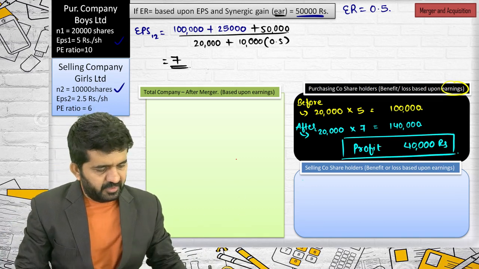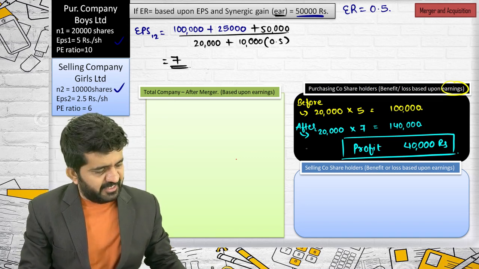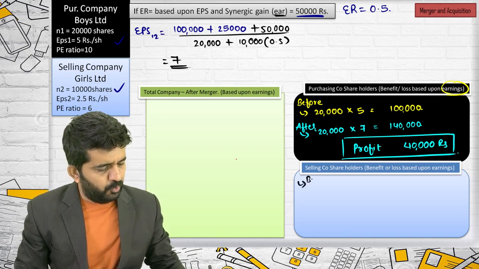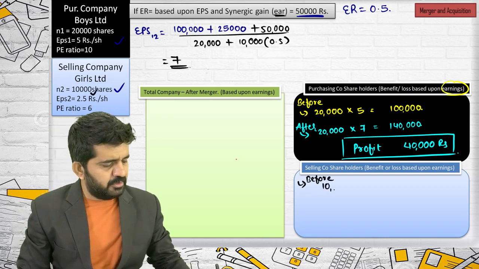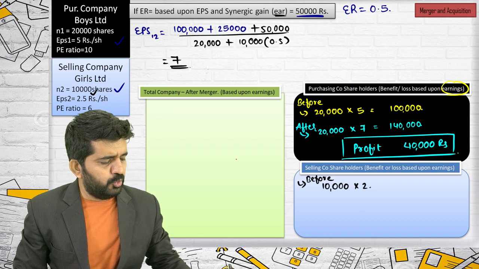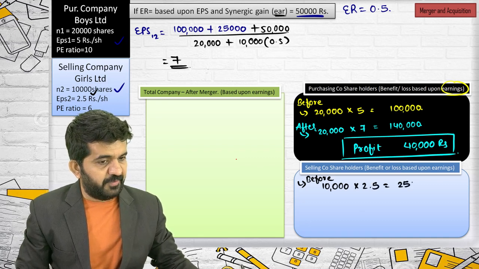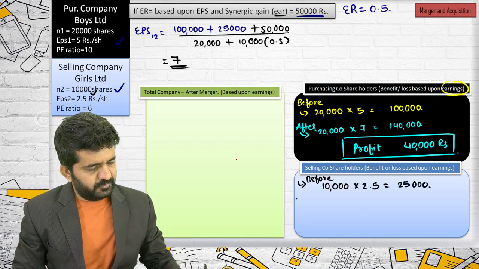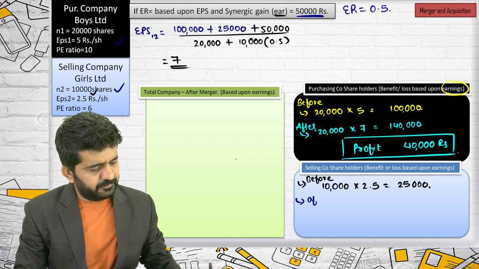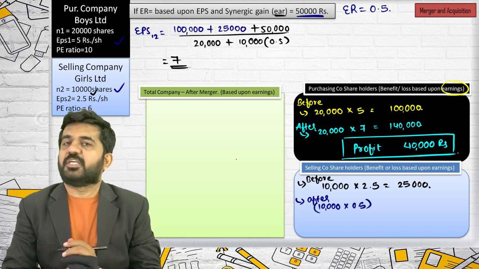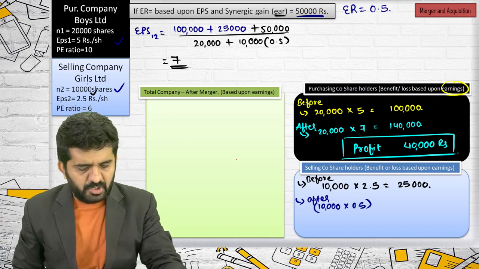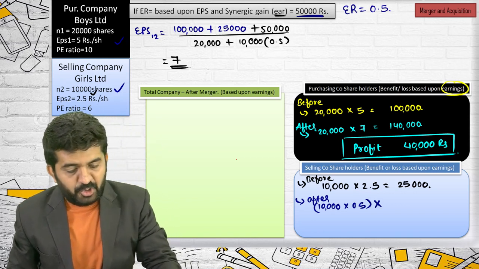Is it alright? Shareholders of the selling company. Before, how many shares were they holding? 10,000 into 2.5 is 25,000. After, they will be holding 10,000 into 0.5 shares and not 10,000 shares because of the exchange ratio. Multiplied by not 2.5.